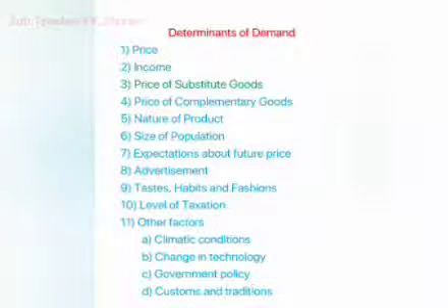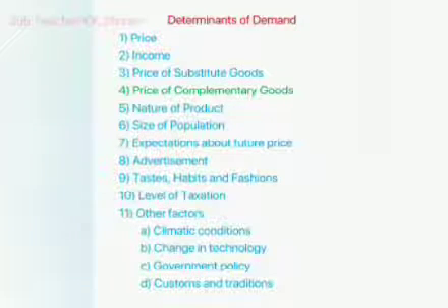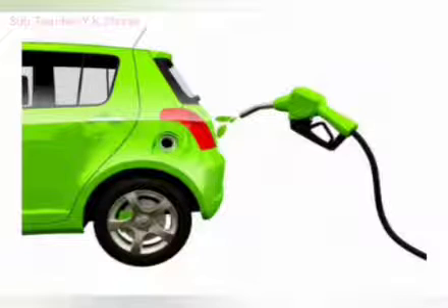Next point is the price of complementary goods. A change in the price of one commodity would also affect the demand for another commodity. For example, car and fuel. If the price of fuel rises, then the demand for cars will fall.